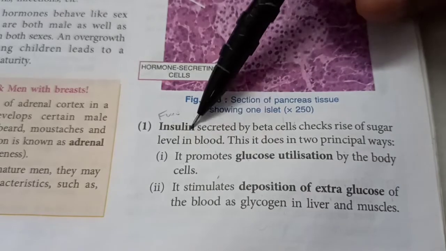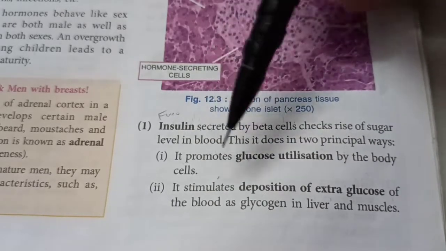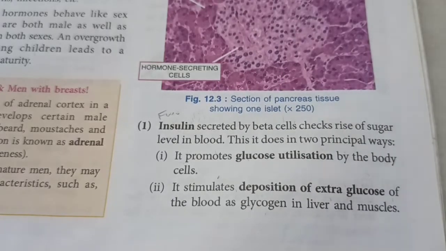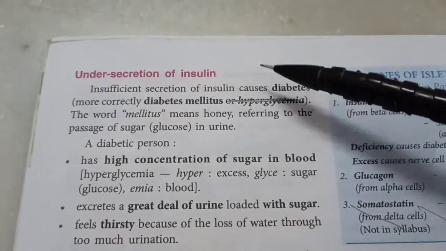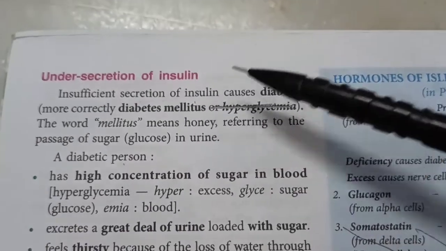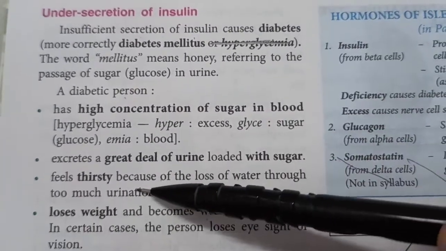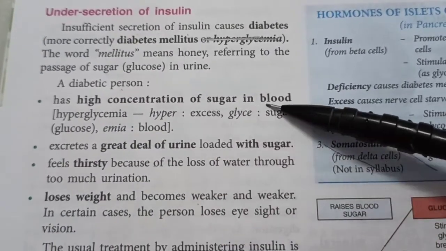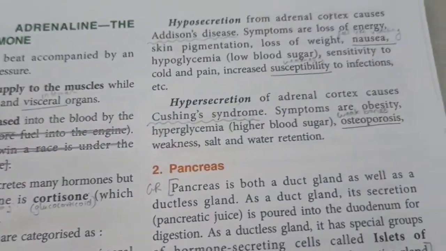Don't write the function as insulin converts glucose into glycogen. No. Insulin stimulates the conversion of glucose into glycogen in the liver. You have to be very specific in science answers. Now, what would happen with the undersecretion of insulin? If there is an insufficient secretion of insulin, it will cause a disease called diabetes mellitus, which means that the blood sugar level will be so high that there will be a high concentration of sugar in the blood. So the symptom is called hyperglycemia. Remember, it was a symptom of Cushing's syndrome also out here.